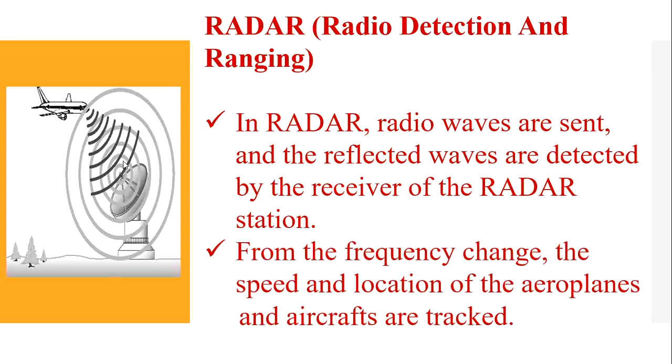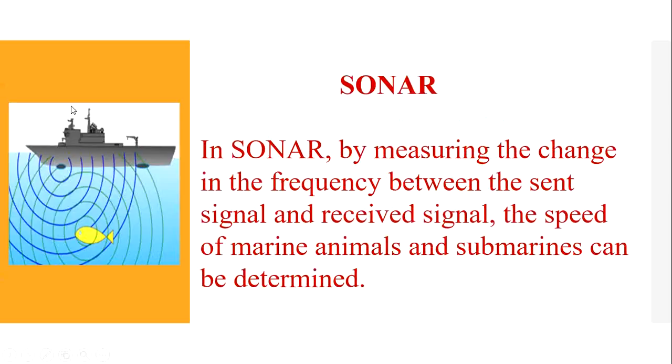From the frequency change, the speed and location of aeroplanes and aircraft are tracked.